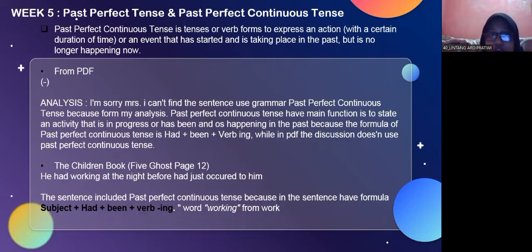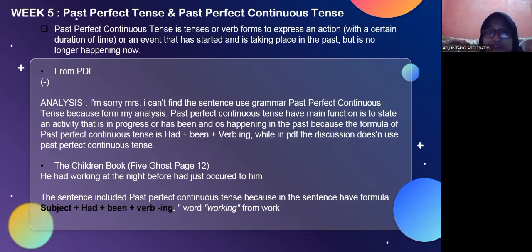Past perfect continuous tense is a tense or verb form to express an action with a certain duration of time, or an event that has started and is taking place in the past but is no longer happening now. But I'm sorry, miss, I cannot find a sentence using the grammar of past perfect continuous tense from the PDF.